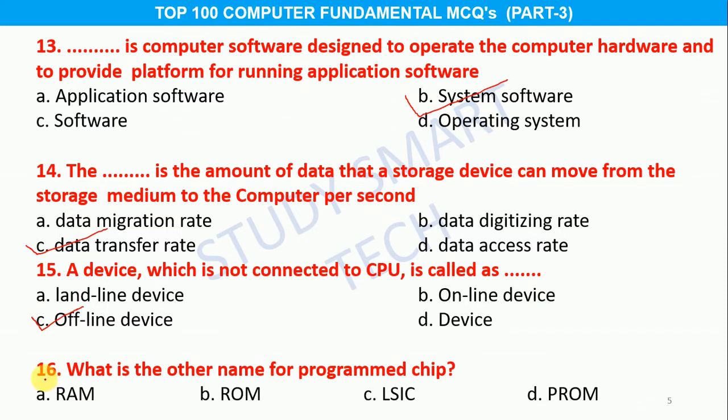Question number 16. What is the other name for programmed chip? Option A RAM, B ROM, C LSIC, D PROM, and the correct answer is option C LSIC.